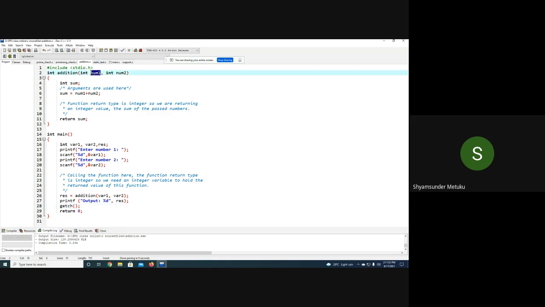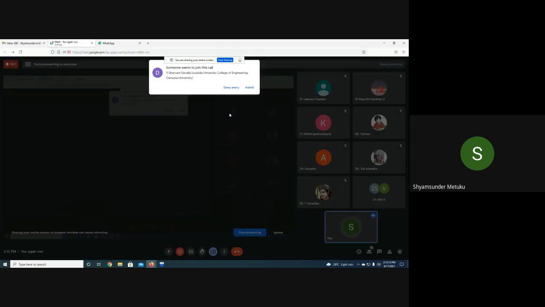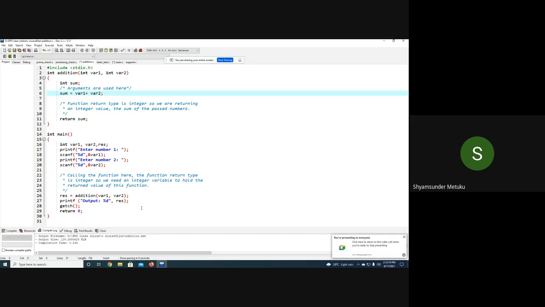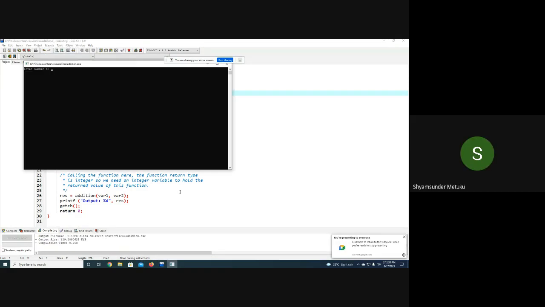Now, can I use here instead of number one, variable one? These are what you are supposed to do actually. Programs are there, but you need to verify. Can I use the same names I have used in the main program? As per the discussion, yes, sir. You can use the same name even in the function also. What is the reason? Will it work or not? Okay, let me verify. So perfectly working.